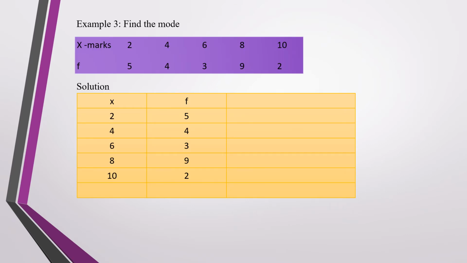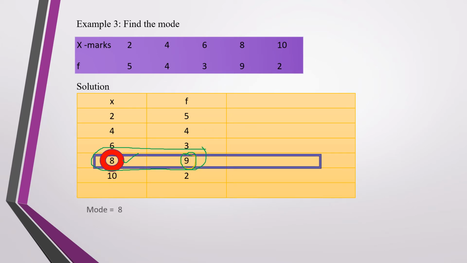For example, find the mode. X is given and F is given. Solution. First let us see the highest frequency. The highest frequency is 9. So this class is considered as the modal class. The corresponding value of the highest frequency is 8. Hence, the value of mode is 8.